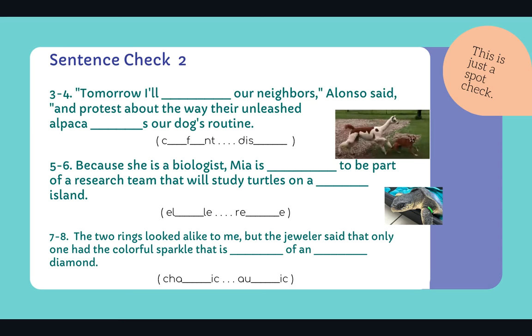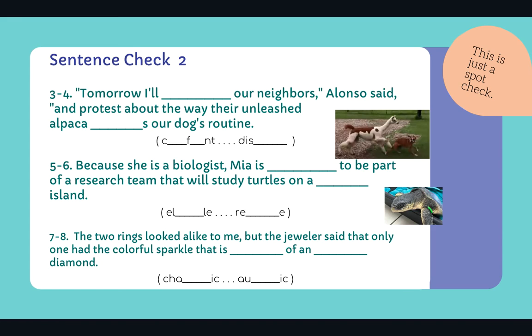I'll be brave and I'll tell them something that might not be pleasant to tell them. So it's a word that starts with C, and there's an F in the middle of it and it ends with NT. So I think you should be able to figure it out. And the alpaca is doing what to the dog's routine? Well, it's causing chaos and disorder, and it's a word that starts with DIS.